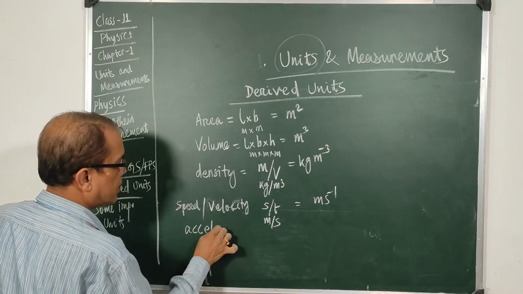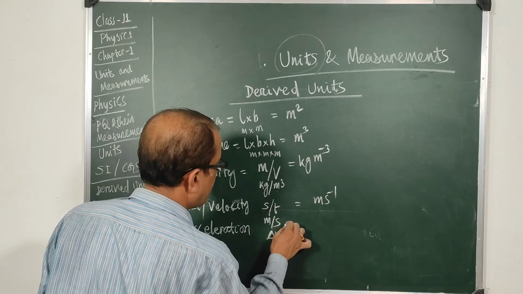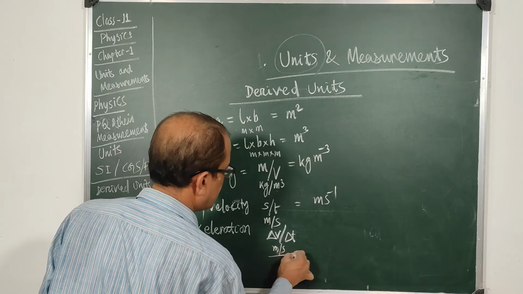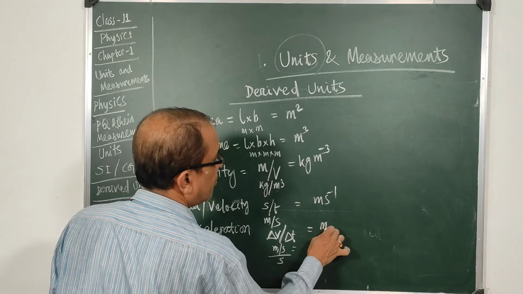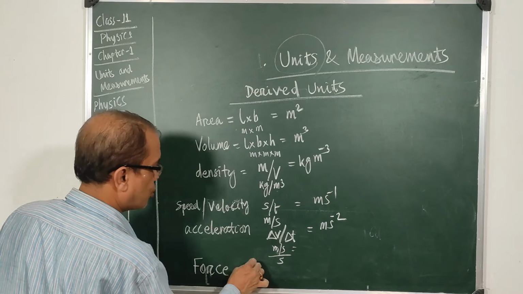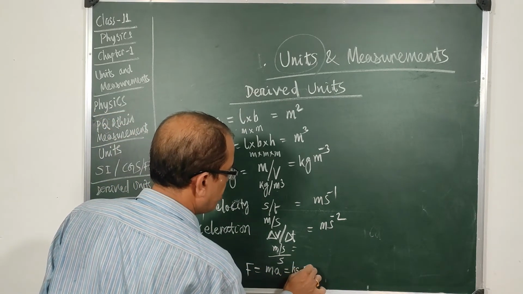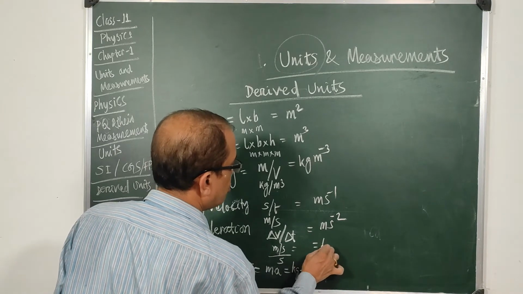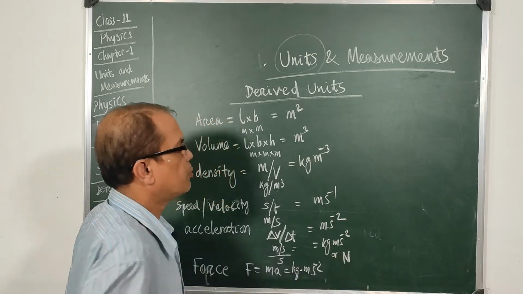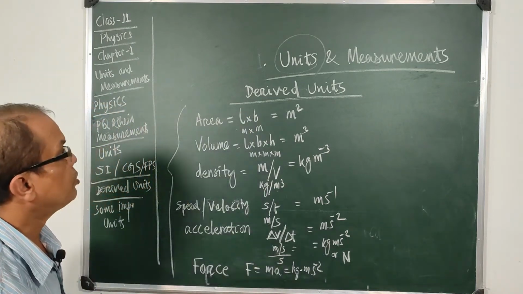Acceleration is generally change in speed by time, delta v by delta t, so it will be measured in meter per second divided by second, so this will be meter per second square, or meter second minus 2. And a larger one, say force F is equal to ma, so this will be taken as kg into meter second minus 2, so this will be kg meter per second square or Newton, named after Sir Isaac Newton. So these are all called derived units.